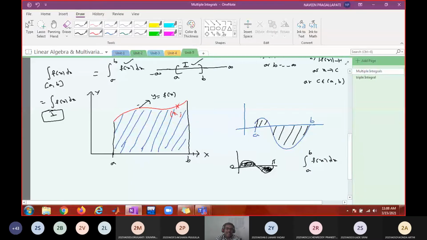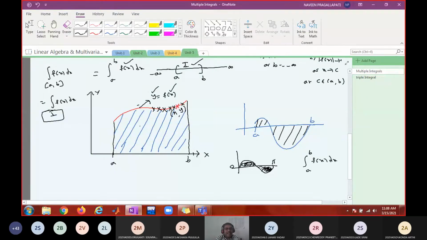What is the input for this? X. What is the output? Y. You can see input is X, output is Y, an arbitrary point (x, y). How do you plot the graph? By identifying (x, y). If you join all these points, you will get the graph. Do you understand?